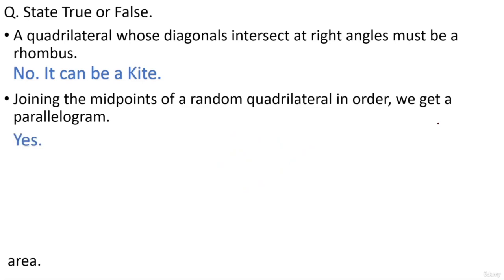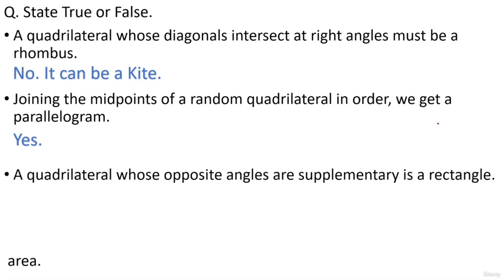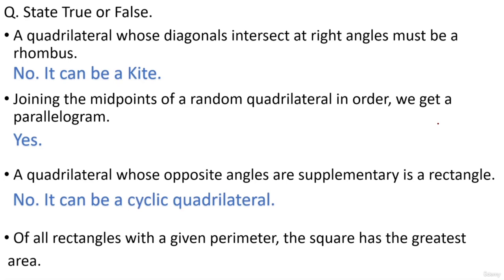Okay. Next one: a quadrilateral whose opposite angles are supplementary is a rectangle. There's some doubt here, which we will learn in detail ahead when we study cyclic quadrilaterals. The answer is no, it can be a cyclic quadrilateral.